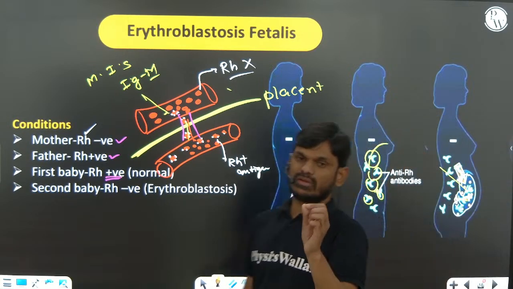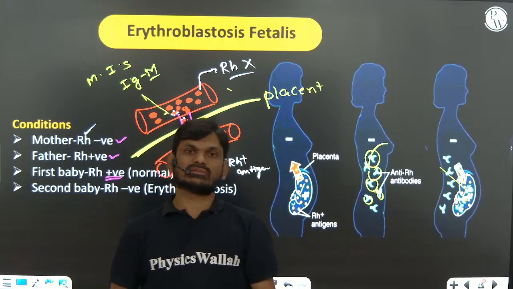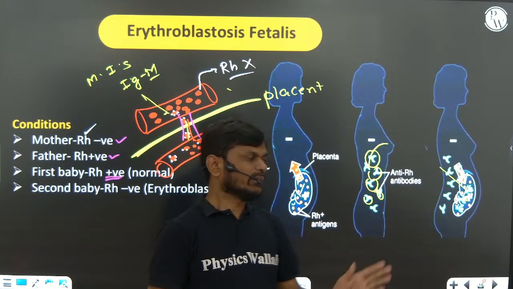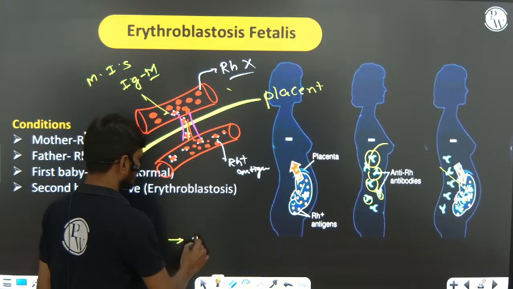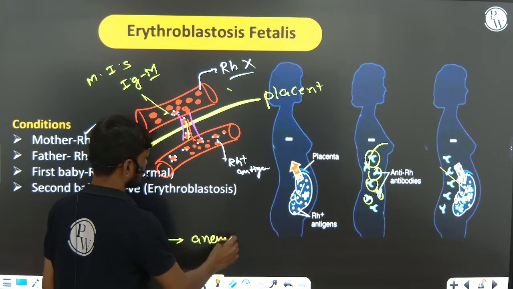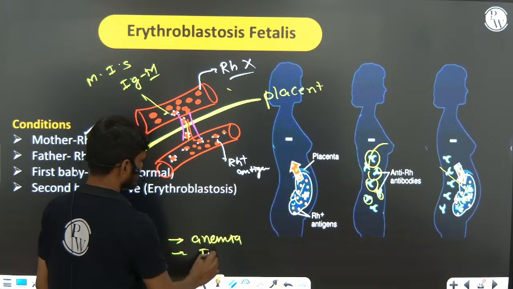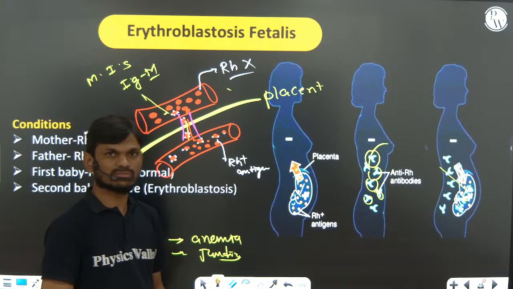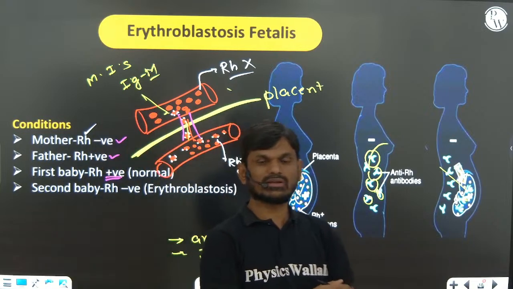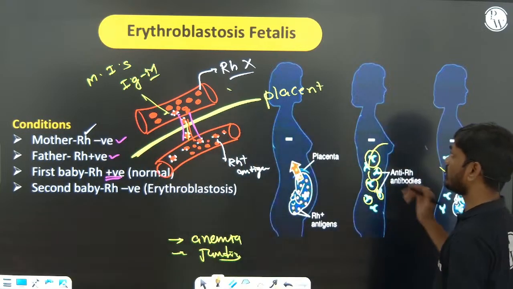They can destroy RBC, so the baby will suffer with jaundice or destruction of RBC, leading to anemia, jaundice, and sometimes even death. I hope you understood the RH concept. Very important. Remember.